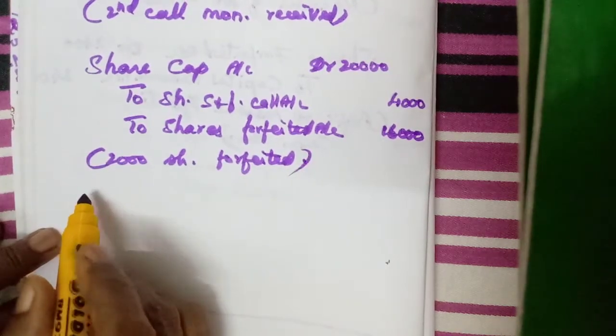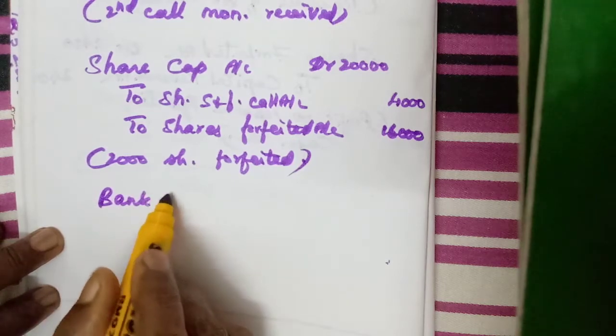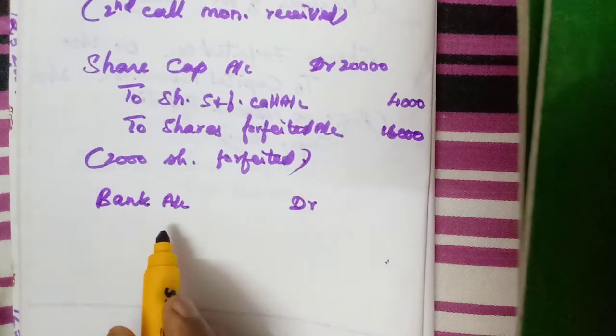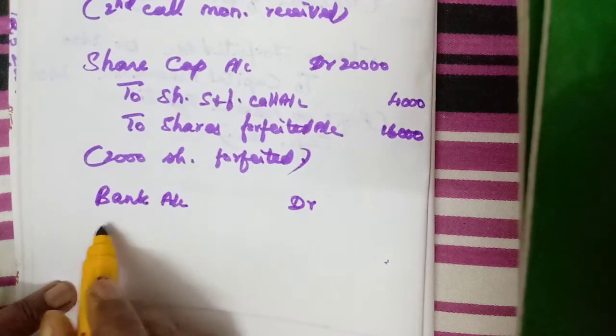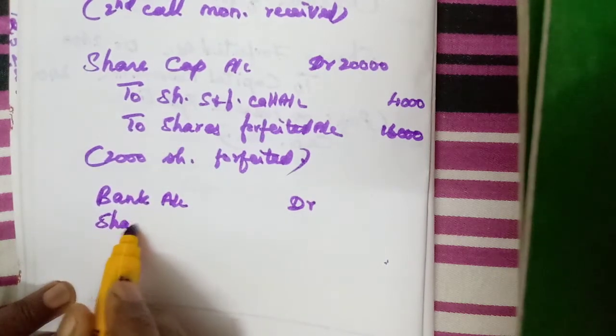The next one, reissue. For reissue, what are we receiving? Bank account debtor. Then we are issuing for less price, isn't it? 8 per share only, not 10. So that loss will be debited to shares forfeited account.